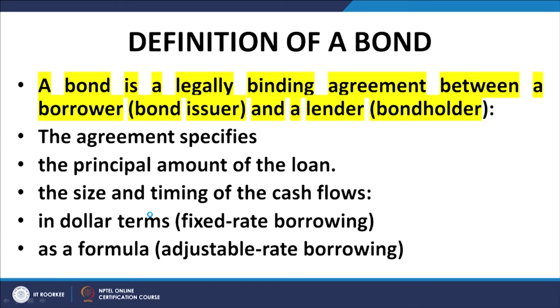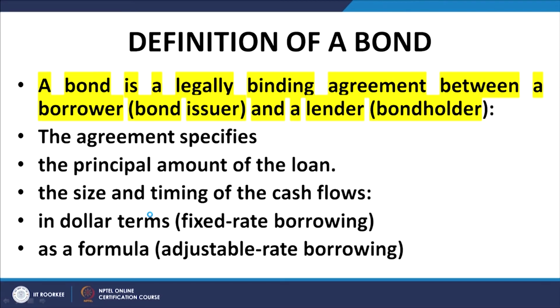in dollar terms. The return on the bond, or the interest on the bond, may be specified either as a particular percentage of face value, we will come back to it, or may be tagged to a particular economic variable like MIBOR, LIBOR, or certain other interest rates which are commonly used in bond markets.